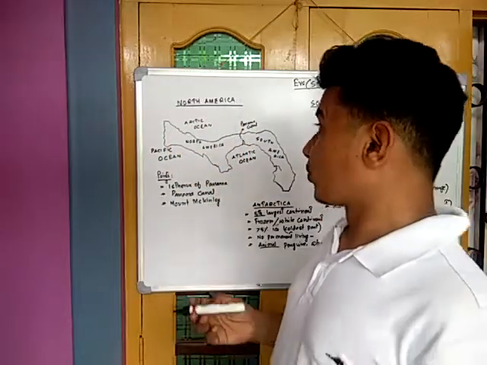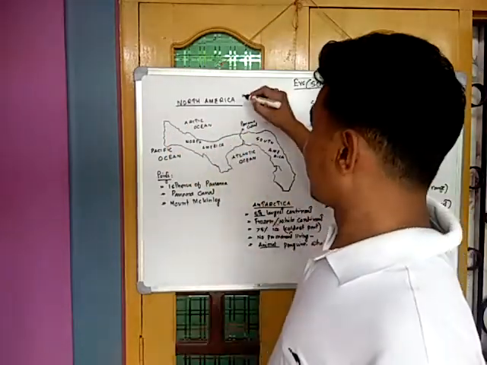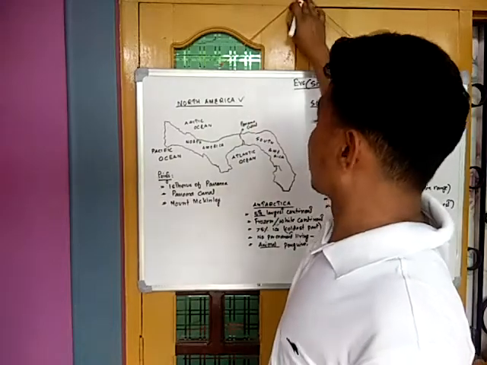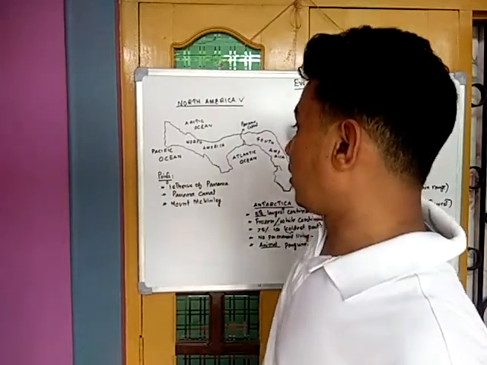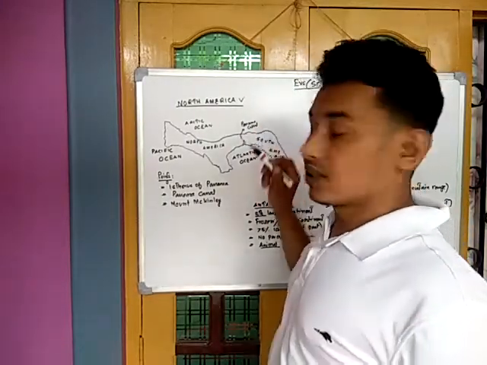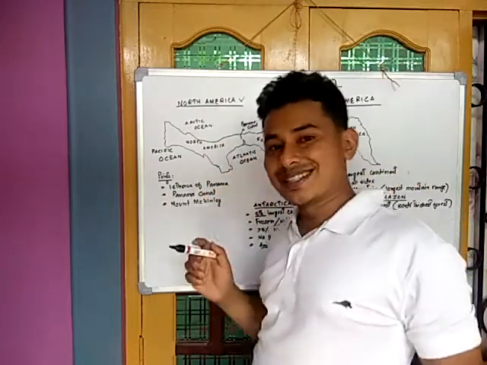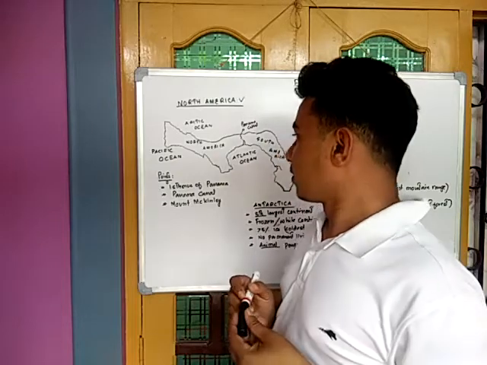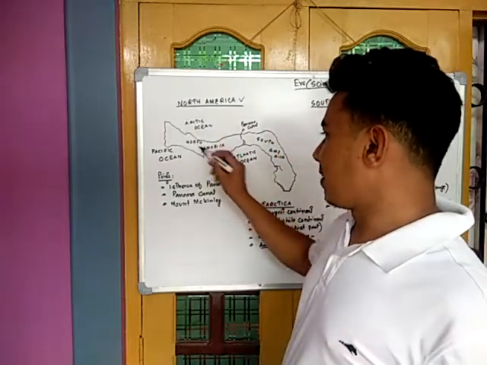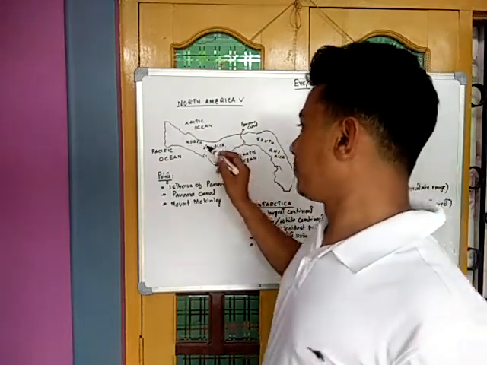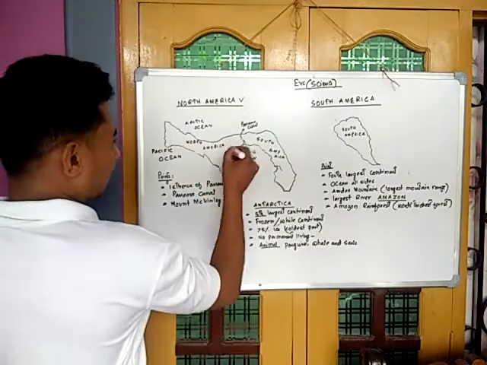So today I'll discuss North America. North America is one of the seven continents. North America is the third largest continent of the world. Here is a map of North America. This portion is North America.